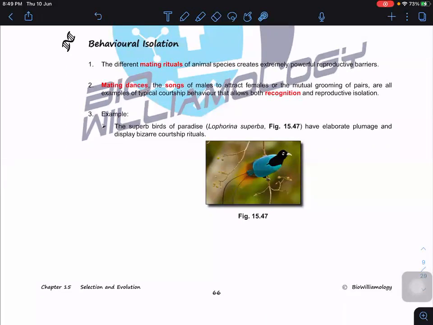But the song and the mating dance must be recognized by the female in order to reproduce. If the female cannot recognize the mating dance and the song of the male, definitely they won't interbreed, and they won't be able to mate.